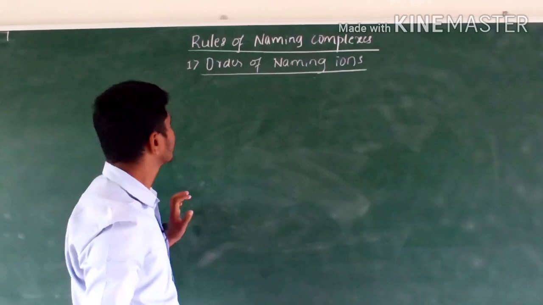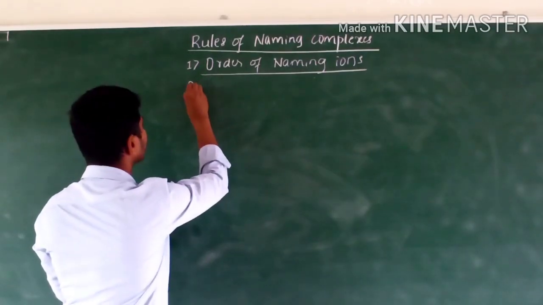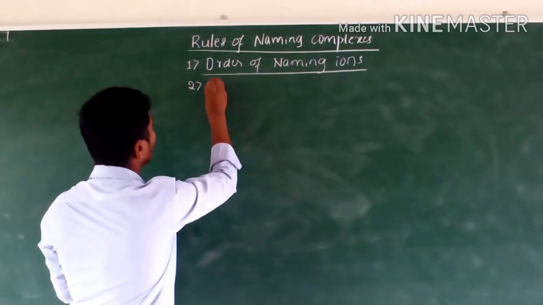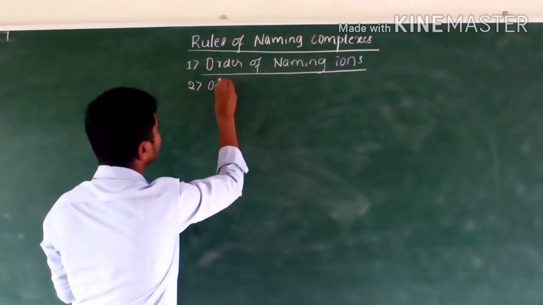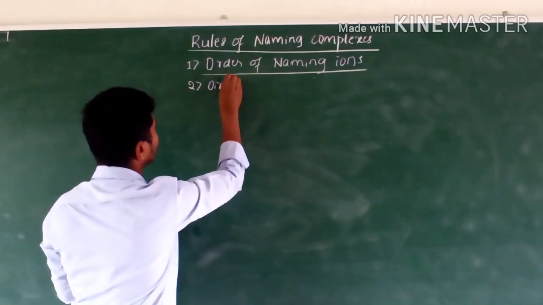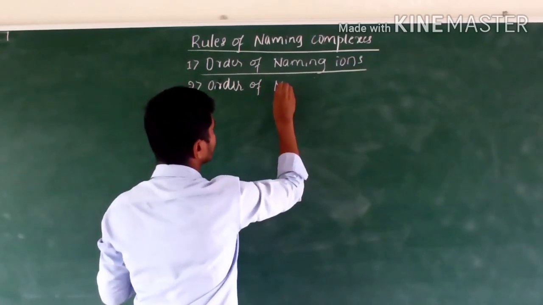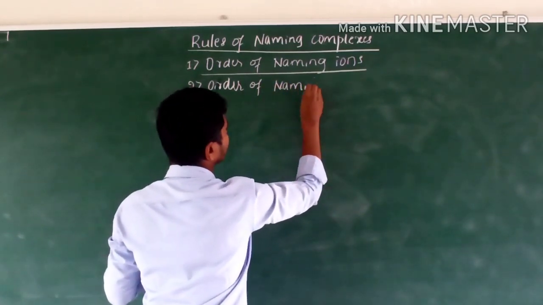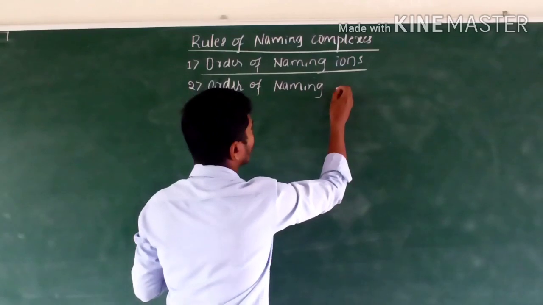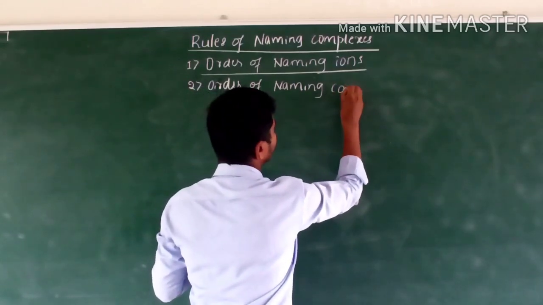the second one, order of naming the coordination entity.